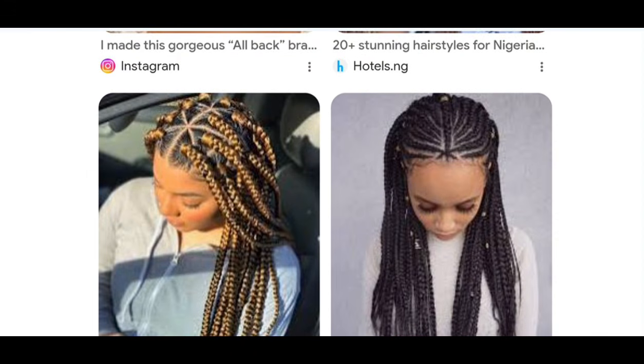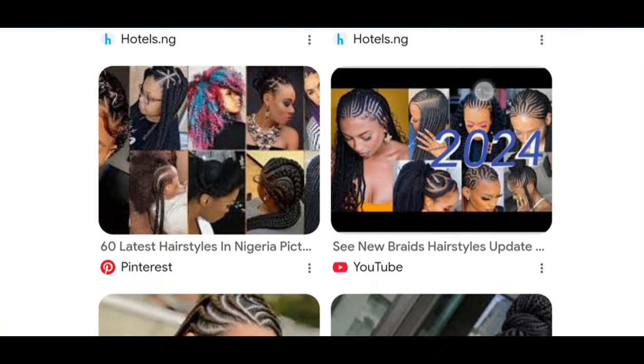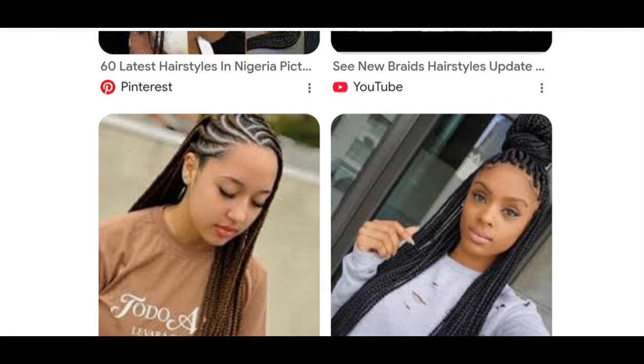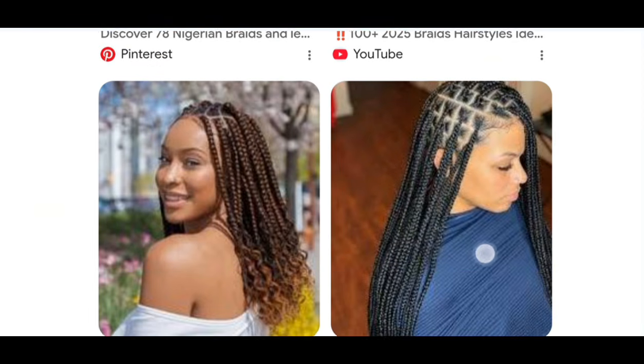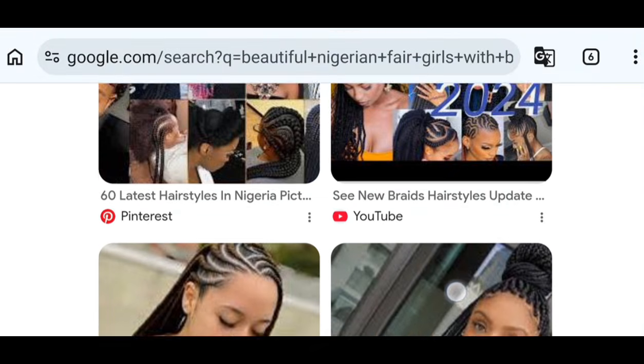You can use any of these images for your AI. Just imagine using this for Lily or Edna. Are you seeing it? Look at it. This is so beautiful. So you can actually screenshot or download any one of them. Look at their braids. These are fine, beautiful girls, okay?